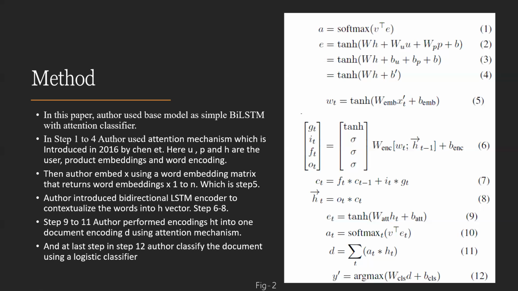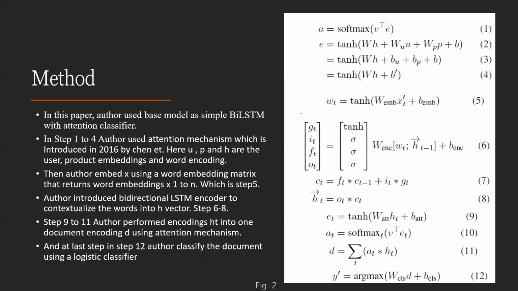In figure 2, steps 1 to 4, the authors used the attention mechanism, which was introduced in 2016 by Chen L. However, this model is not the ideal method to represent the injection attributes, for two different reasons. The first one is that representing attributes as additional bias cannot model the relationship between the text and the attributes. The second one is that in the attention mechanism, user and product information are only used to customize how the model chooses which word to focus on.